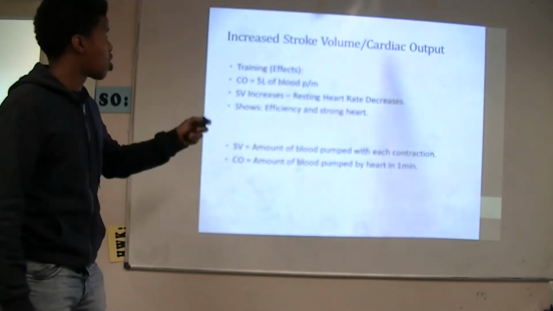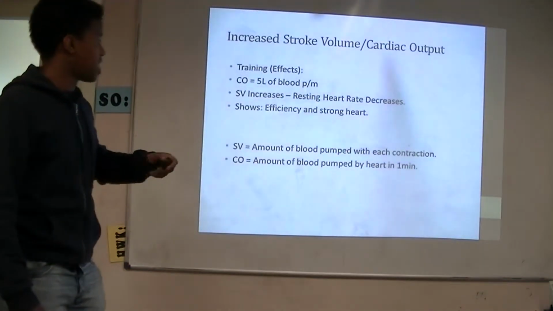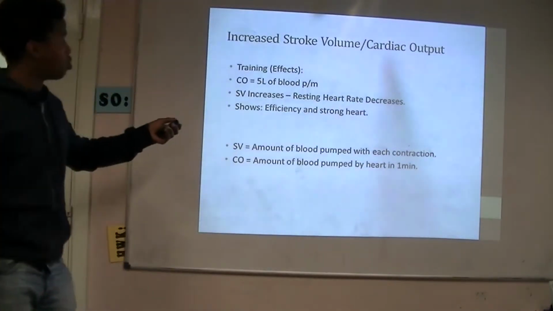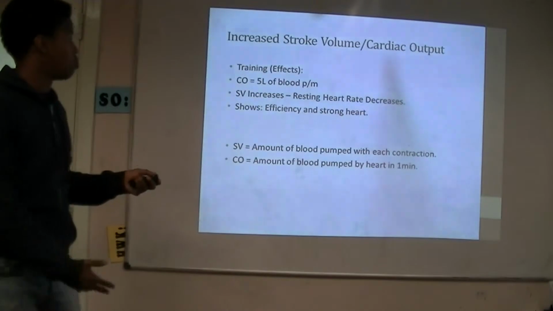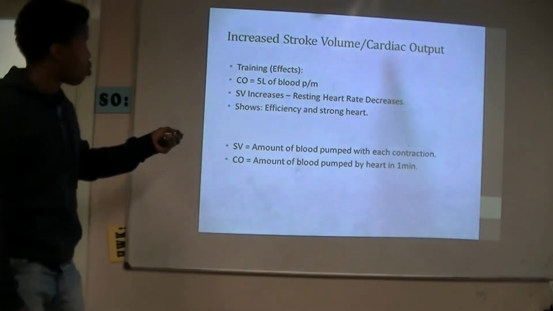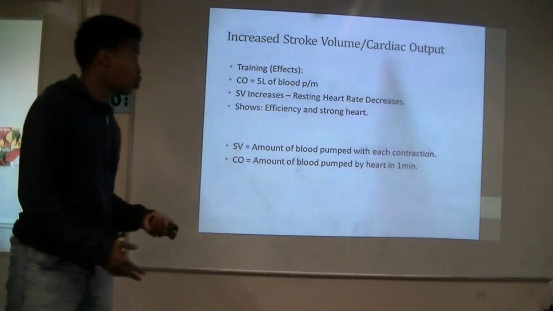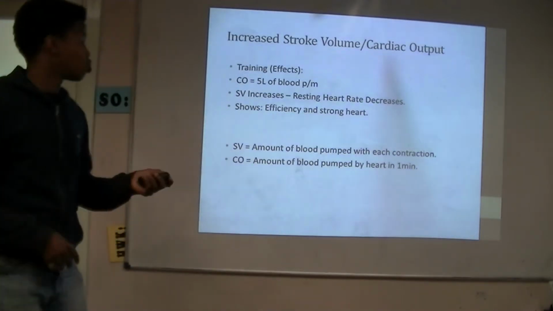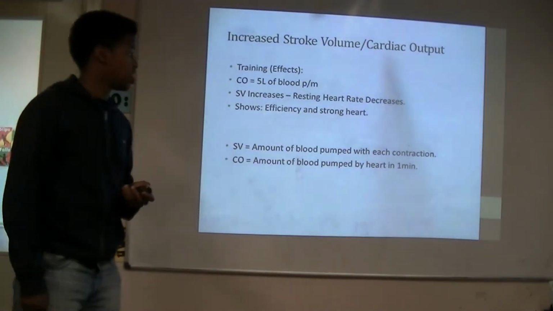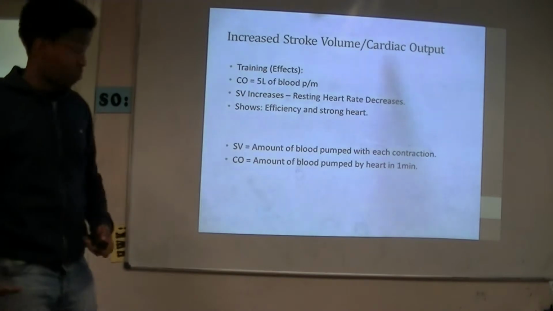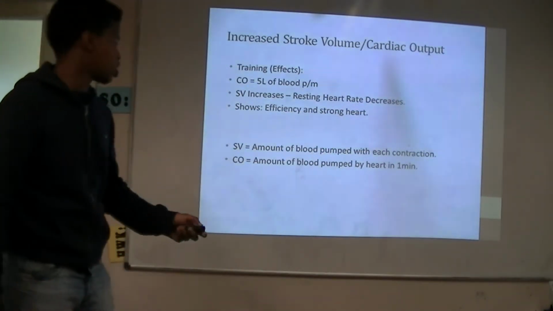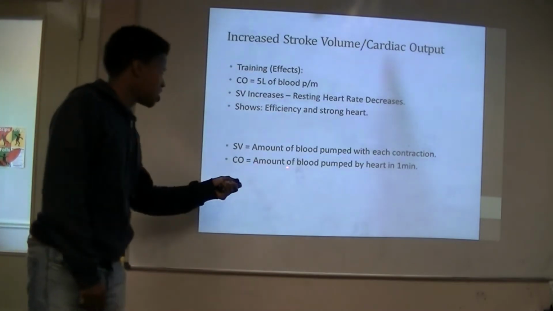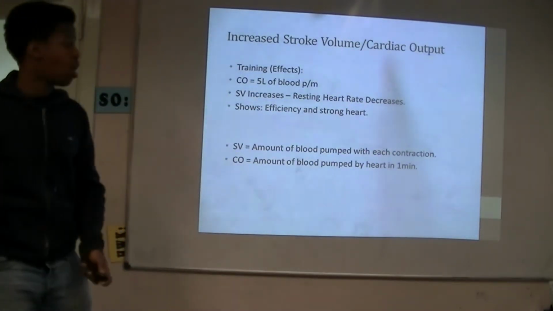Increased stroke volume and cardiac output. These are the training effects. Your cardiac output, 5 liters of blood per minute would be pumped around your body, and your stroke volume increases, therefore your resting heart rate also decreases, which shows efficiency in your strong heart. For those who didn't already know, stroke volume is the amount of blood pumped with each contraction, and cardiac output is the amount of blood pumped by the heart in 1 minute.